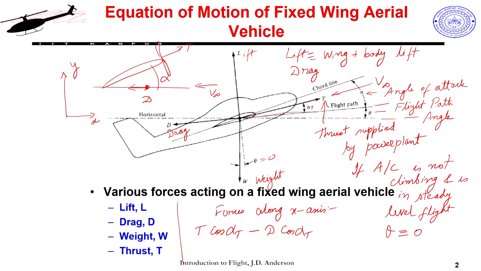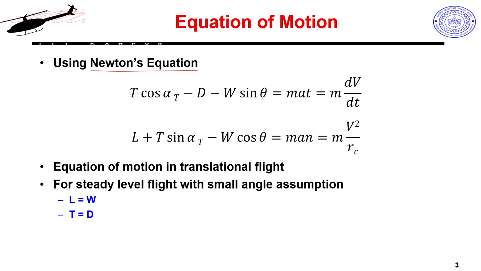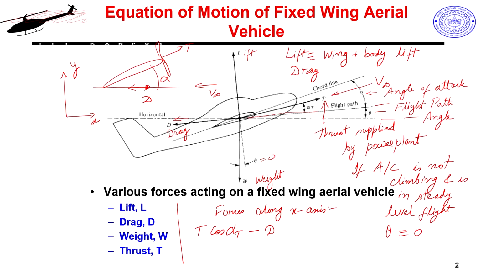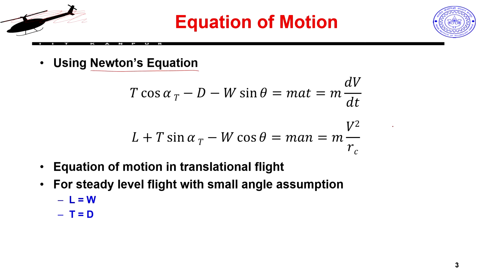So, that is why this T has this angle alpha T, but my drag actually has only D. So, once my this angle goes to 0, my D is along this direction actually. So, T cos alpha T minus D, and well, this actually is probably not entirely correct, because theta should have been added into this if I wanted to resolve it along. So, this will say it goes to 0 because my theta has gone to 0, and W goes to 1 basically. So, my simplified equation, so this actually should be equal to,